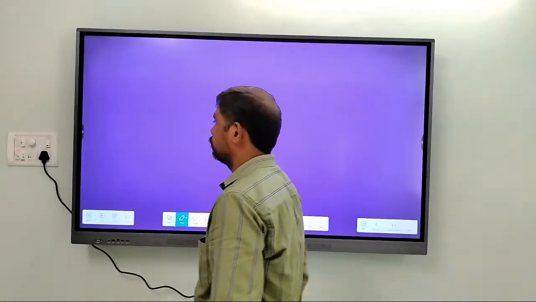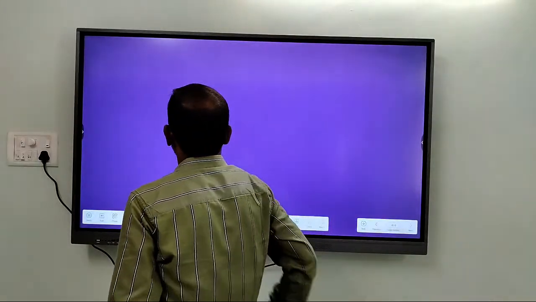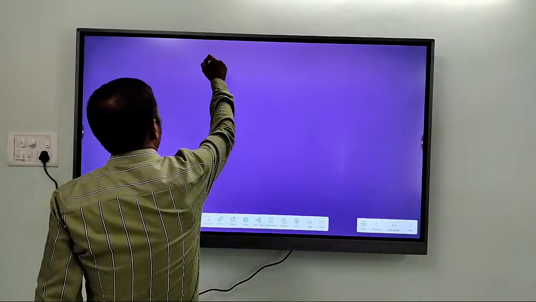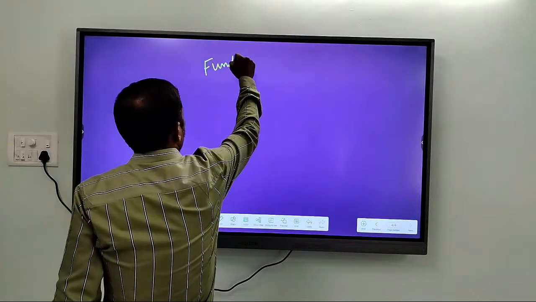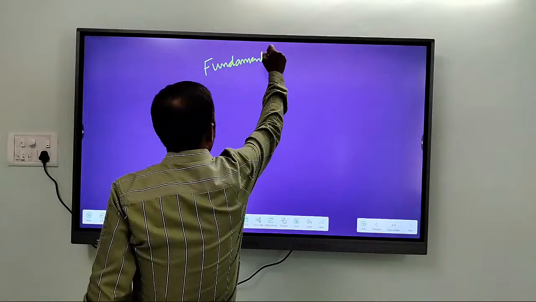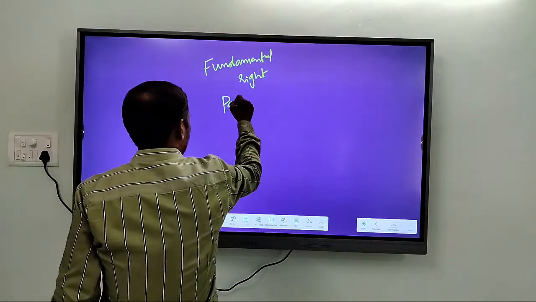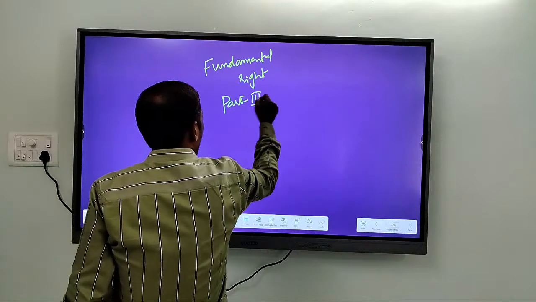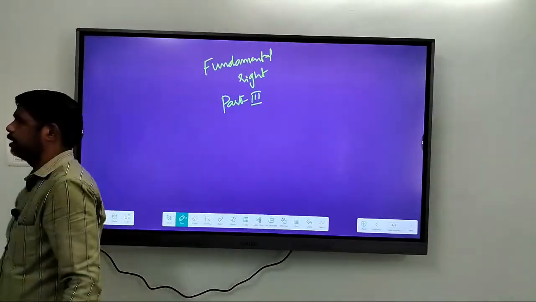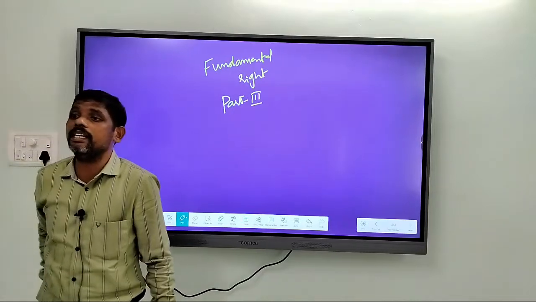So let us now move towards the topic of fundamental rights. The next chapter, fundamental rights, is mentioned in Part 3 of the Indian Constitution.